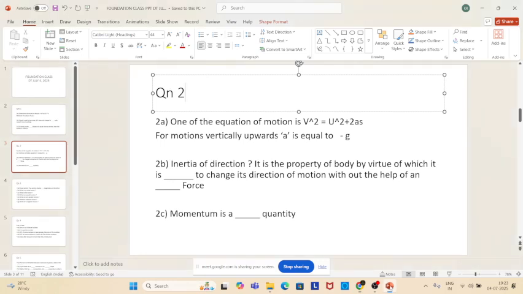It is the property of the body by virtue of which it is dash to change its direction of motion without the help of an dash force. So what will come there?